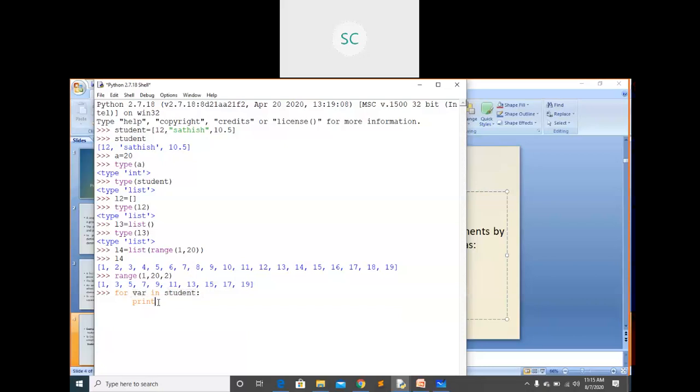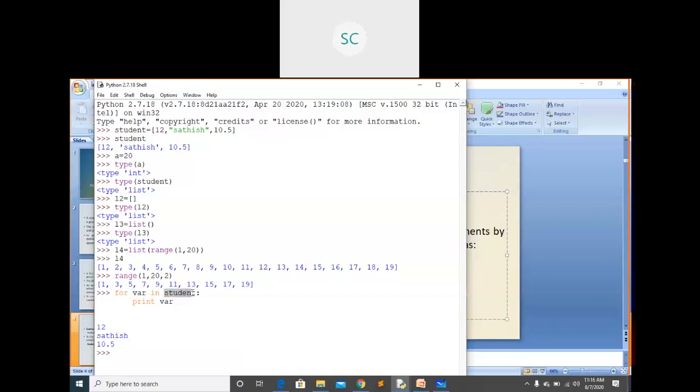Just print var here. Now you can see 12 is printed, name is printed, 10.5 is printed. Did you get this point? I am just trying to retrieve the elements from this list. Here you can take any sequence.